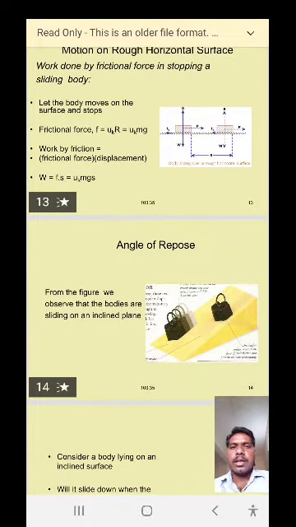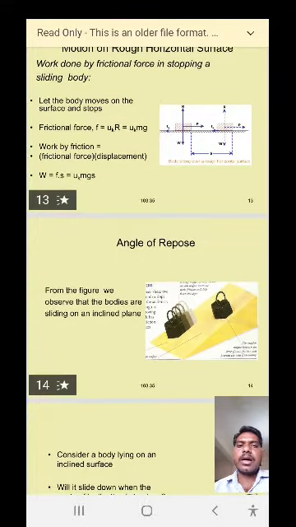We know the value of the frictional force that is acting in between the two surfaces, and the body travels through a distance of s.